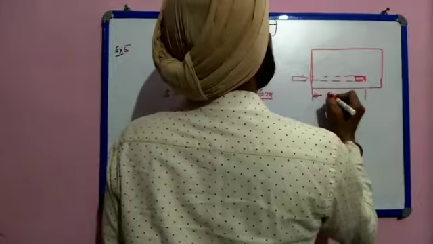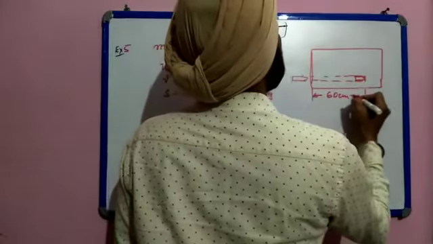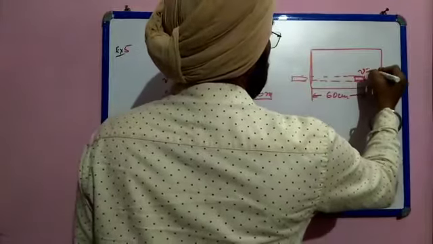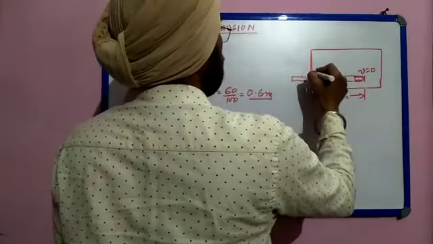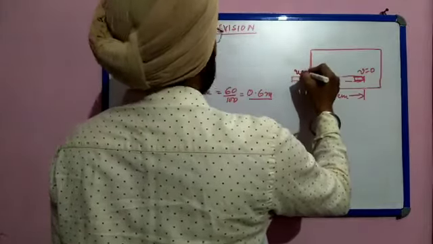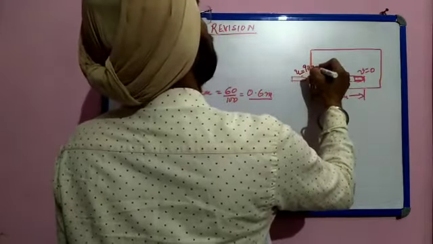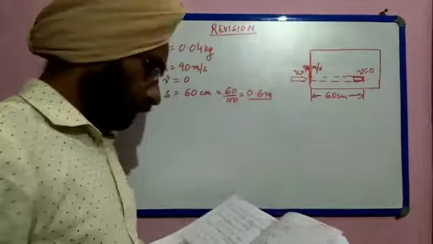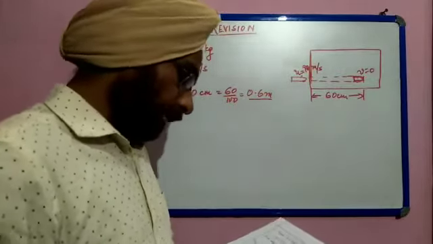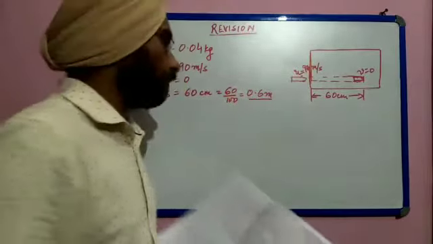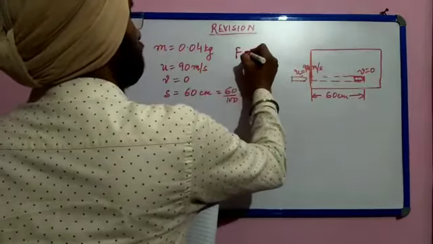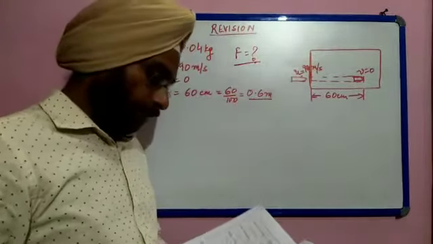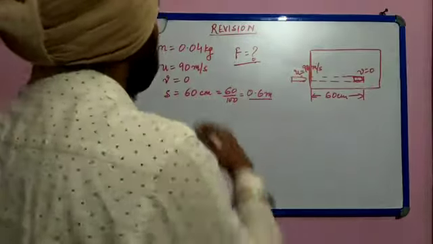Let this distance be 60 centimeter, that is 0.6 meter. Now here final velocity becomes 0, and at this portion initial velocity is 90 meter per second. Now we have to solve it. We have to find out the average resistive force exerted by the block on the bullet.